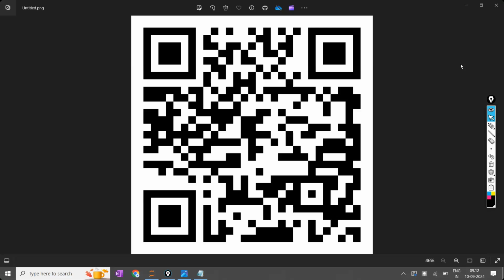Just keep your mobile phone open and try to scan with the camera. At the bottom, it will say open in Chrome. While you are seeing the QR code, down below it will show open in Chrome. Can you see it at the bottom? Click on that.